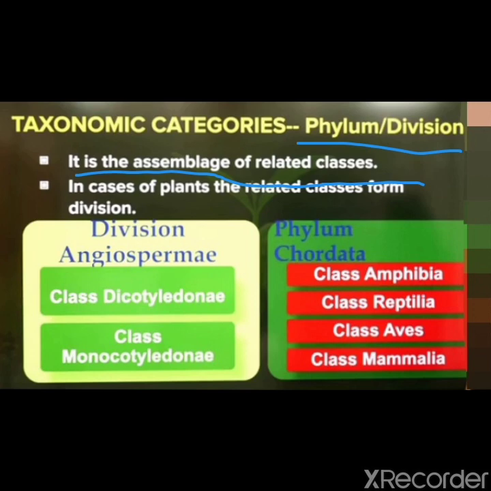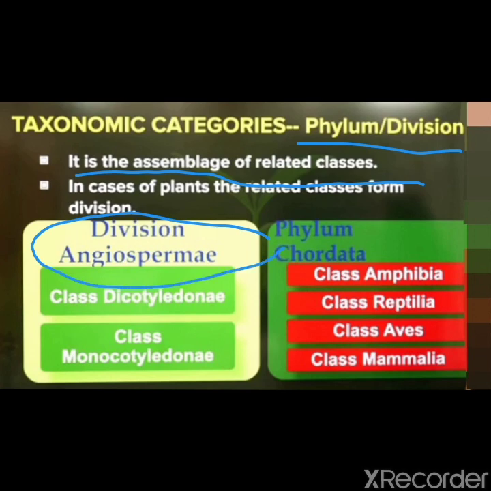In case of animals, the phylum is used in place of division for this category. Clear?